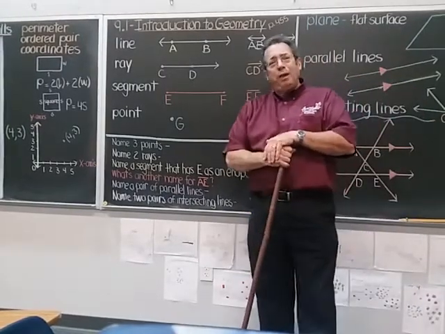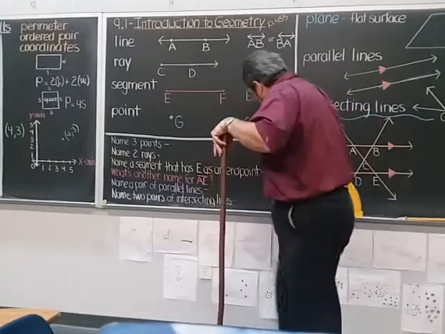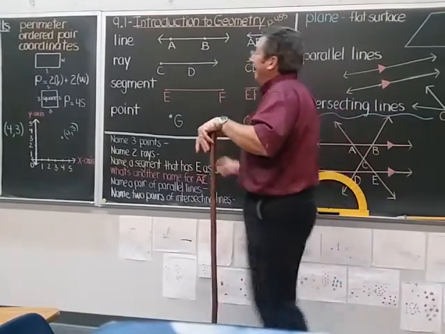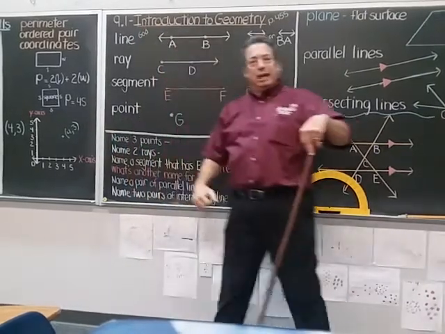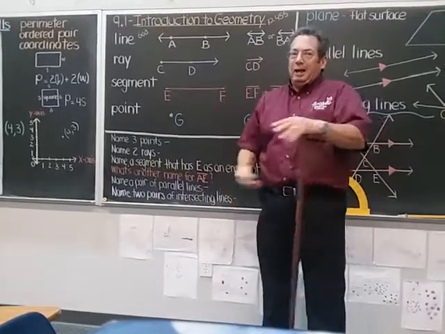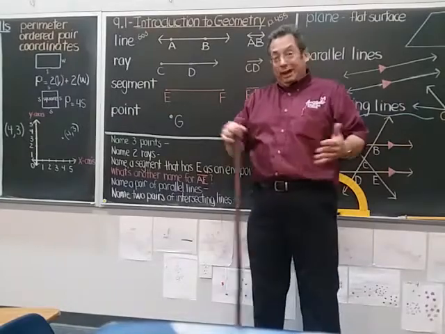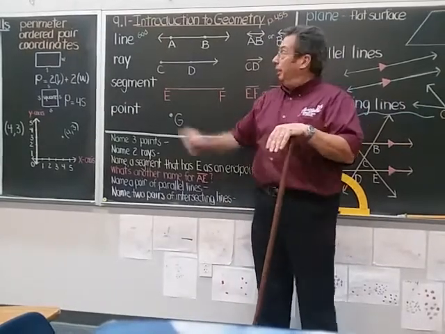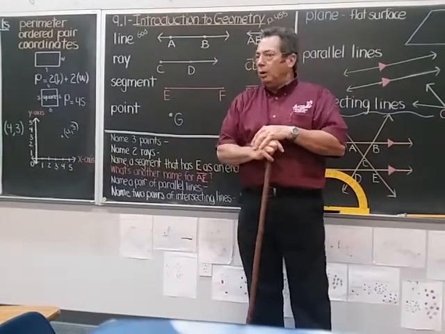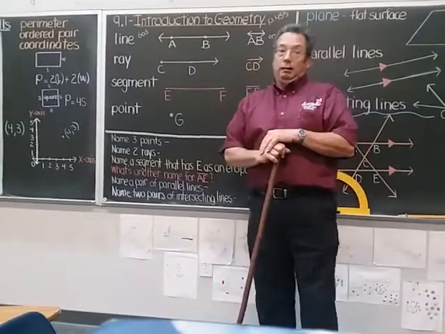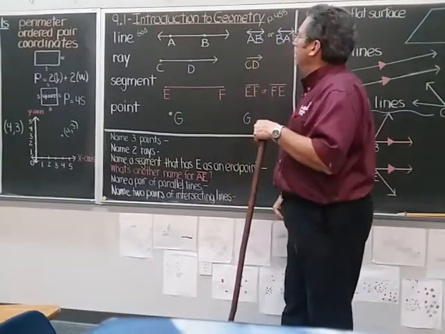You know, a line reminds me of God. When I think of God, I think of someone who has no beginning and no ending. If anybody asks me, how do you know there is a God? How can anything not have a beginning or an ending? Well, I just say, isn't that one of the basic things about geometry? A line with no beginning and no ending. So I think that reminds me of God. I'm not saying it is God, but it just reminds me. He has no beginning. He has no ending.